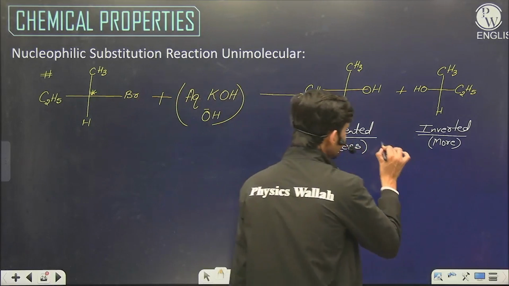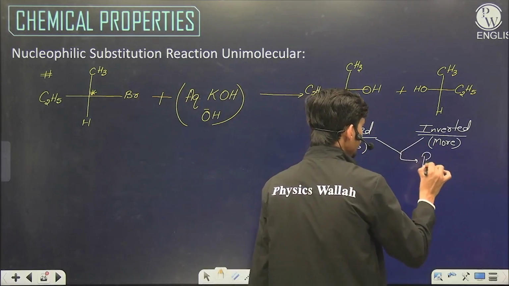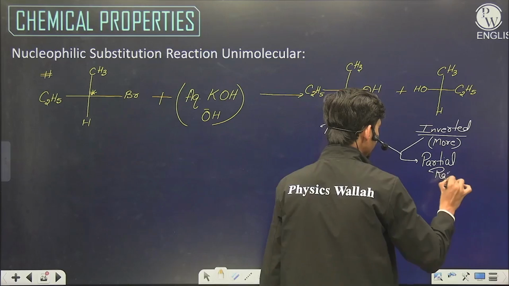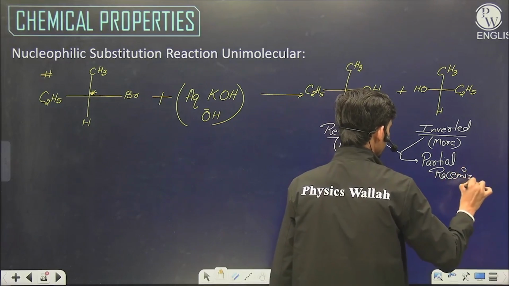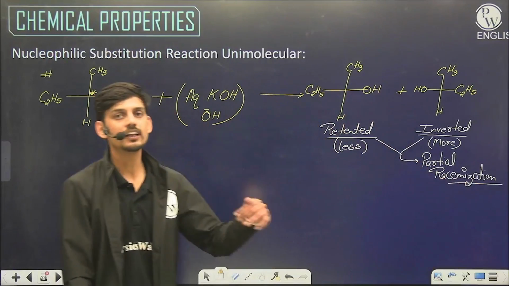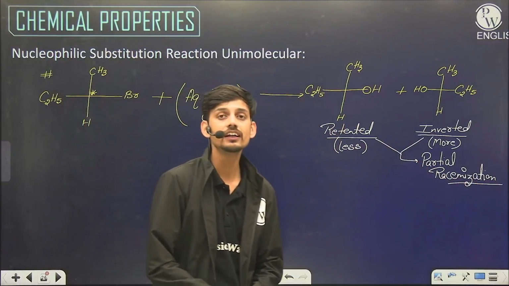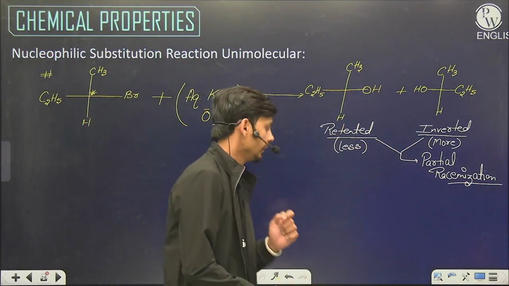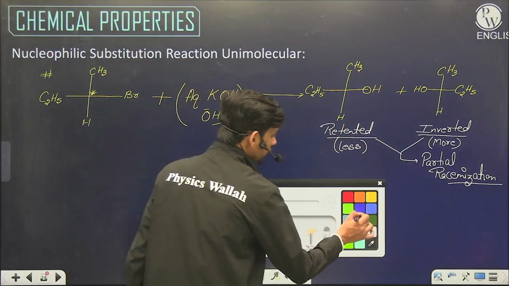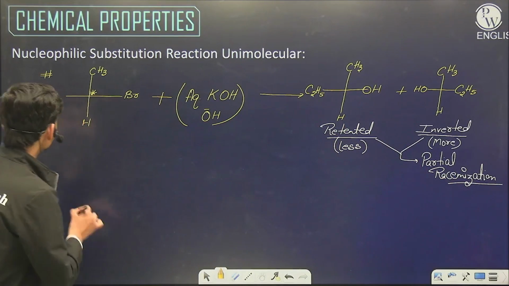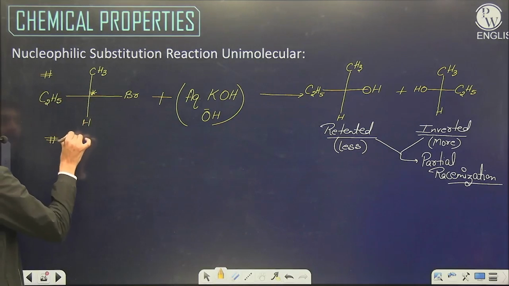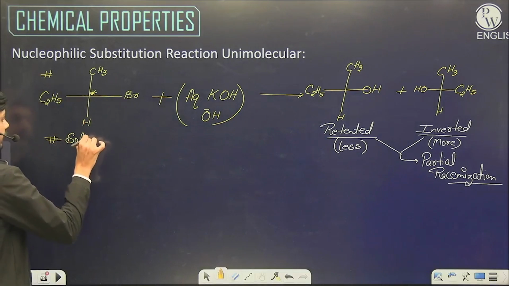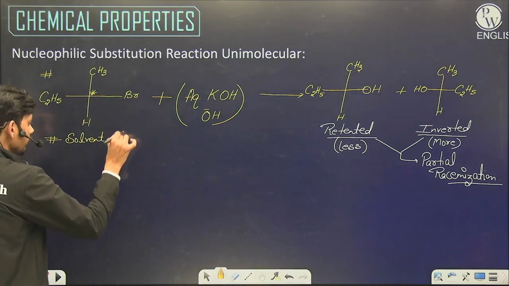And we can also say here partial racemization is occurring, because inversion and retention both are not equal or 50-50%. Now why does this happen? This effect is called solvent effect.